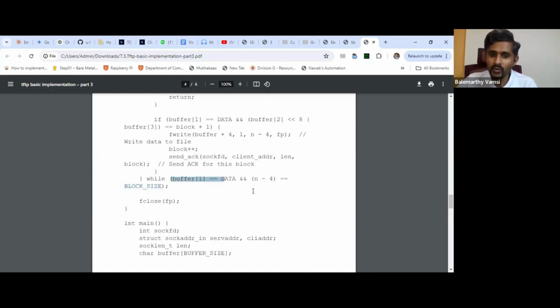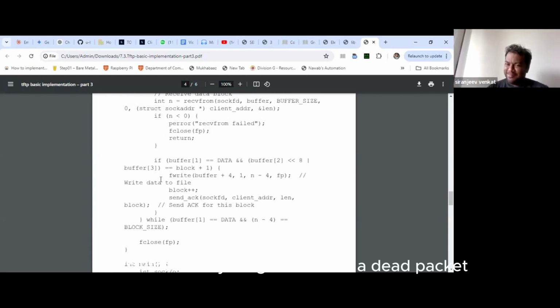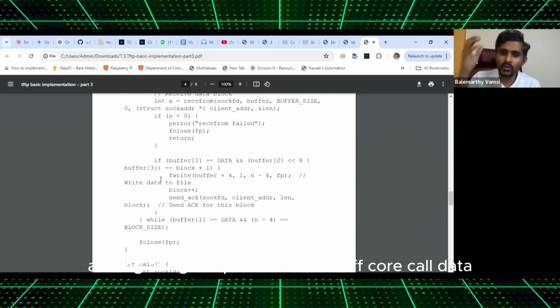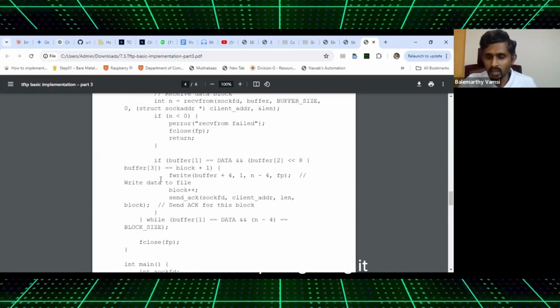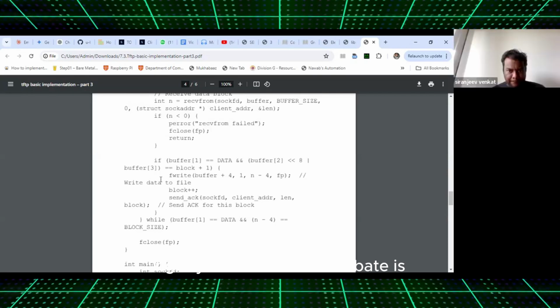So this do while will execute till this condition is valid. Either it is not data packet or the size is not block size, I will be keeping on doing it. Clear? Chiranjeevi, it answers your question. Less than 512 bytes, that's what I'm thinking. 512 bytes and also a data packet. As long as I get a packet with an opcode called data, I will keep on getting it. Right? Yeah. And the last byte is